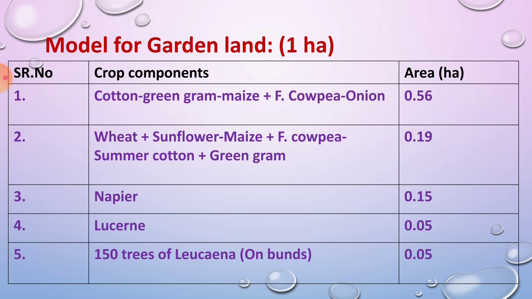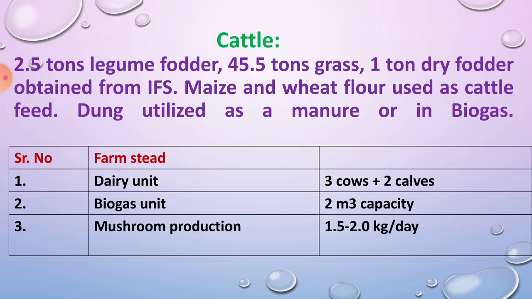The area for the components: first component 0.56 hectare, then in Rabi 0.19, then fodder 0.15, then lucerne 0.05, and 150 trees of leucaena on bunds, the area is 0.05 hectare. Then after cropping you have to adopt another enterprise, that is dairy. You have to rear cows for milk purpose.